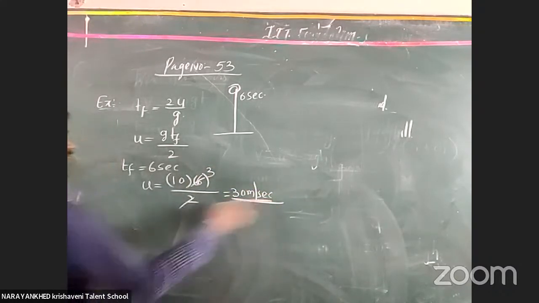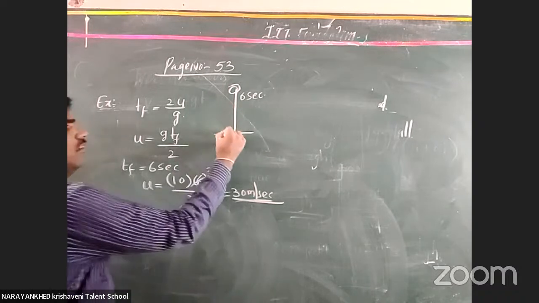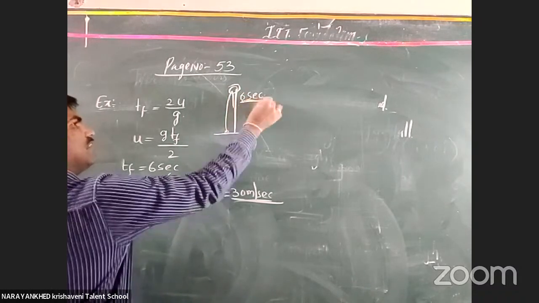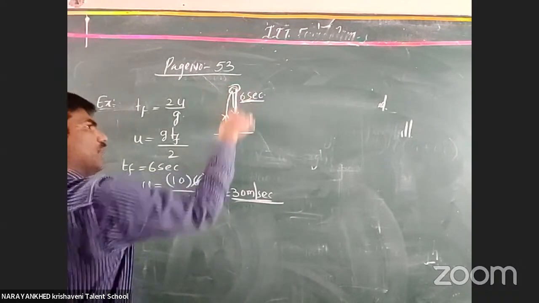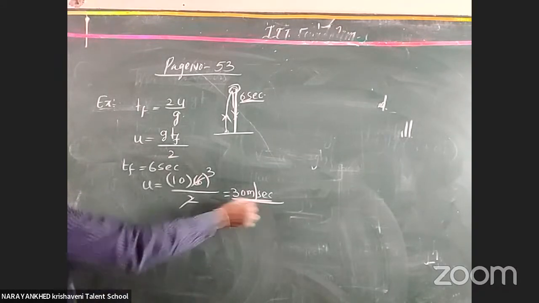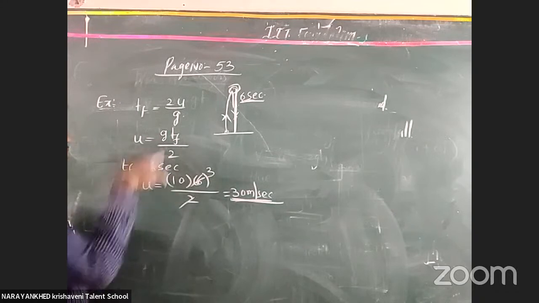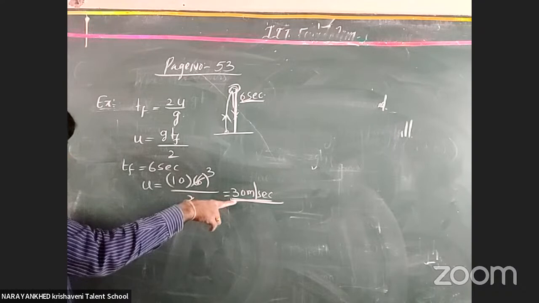In our textbook they have given it in another manner. In this manner also you have to do it. Why? Because the total journey taken from here to here is how much? 6 seconds totally. It will start from here, reach the maximum height and come to the ground. Now, how much initial velocity is required? 30 meter per second initial velocity is required.